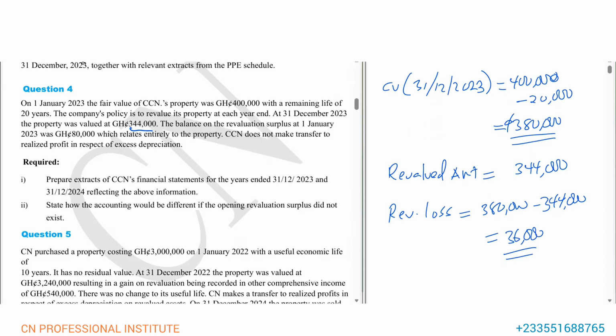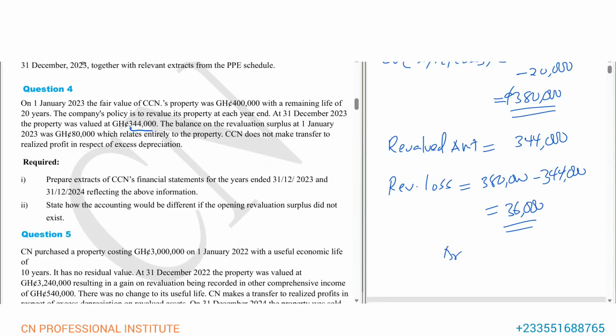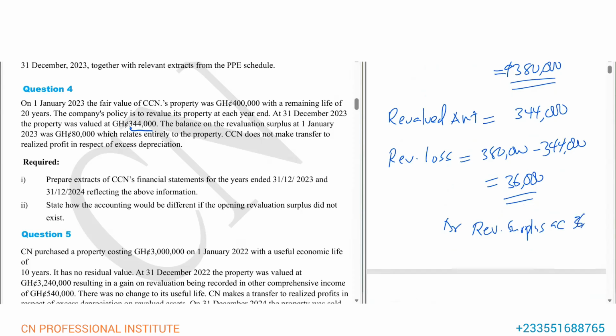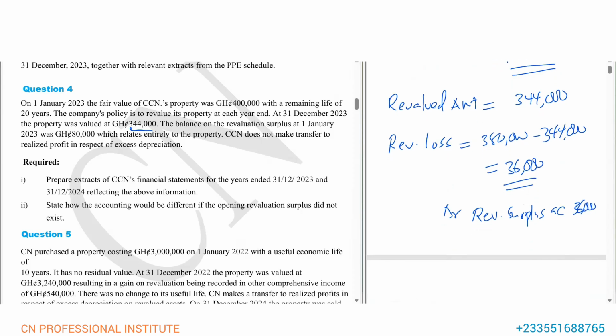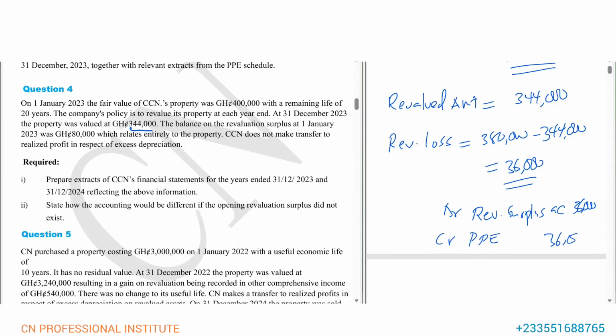With this revaluation loss, what do you do? If you want the entry, then you have to debit your revaluation surplus account with the loss. Now, why are we debiting the revaluation surplus account? You realize that there is a balance in the revaluation surplus account. So because of that, we are recording the loss in the revaluation surplus account. If there's no balance, we would have recorded it in profit or loss. So we debit revaluation surplus account and we credit PPE.